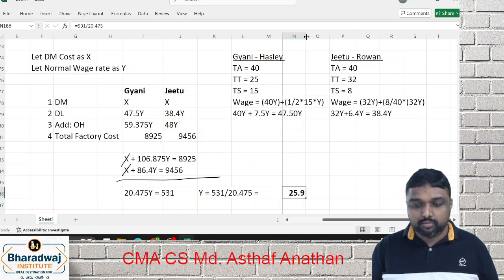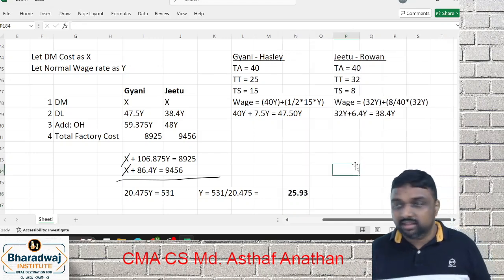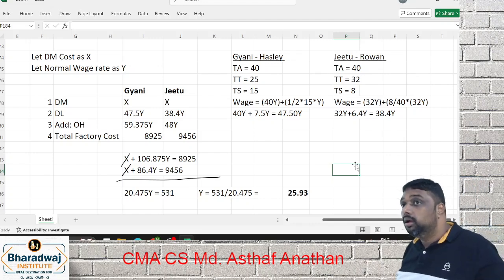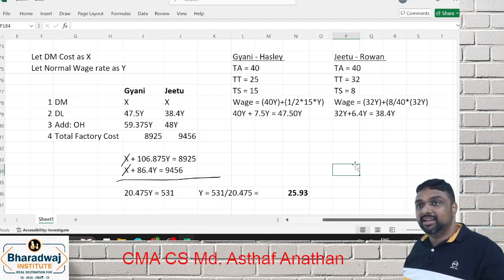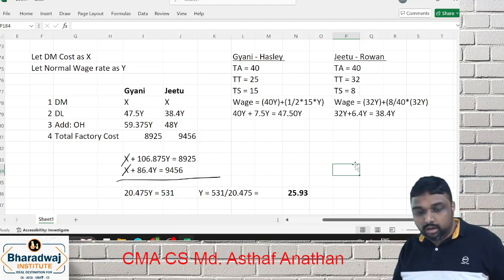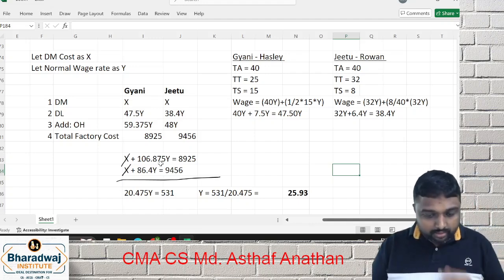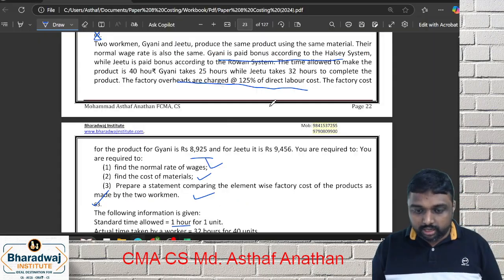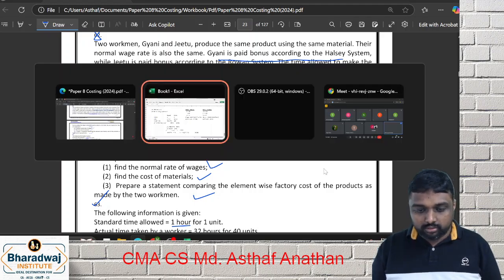What is the answer? I think this round number only will come. I don't know, somewhere. Both are negative. Impact is same. No, no. This is a higher number. No, no. Here, one second. Here, let me see this. Anything else? Gyani, the factory cost for the product is your request.